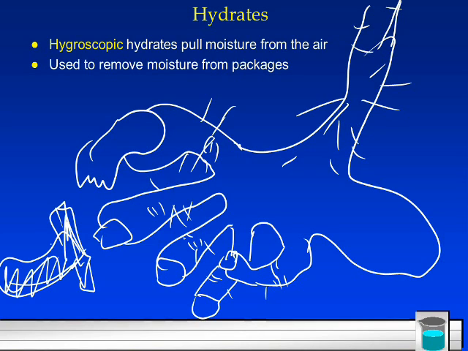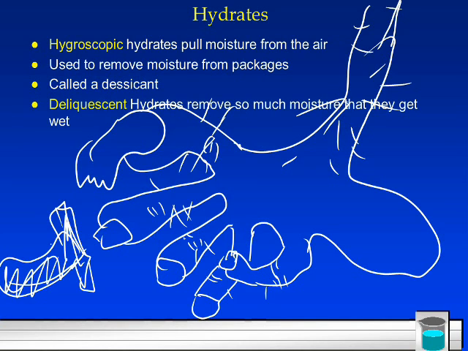You want to put in that moisture packet, desiccant, that will remove moisture. So you see that a lot in stuff with like leather, and you don't want water to mess up. So it's going to suck that water from the air, and it's not going to ruin your new shoes or your vitamins or anything. Deliquescent hydrates will move so much moisture that they get wet themselves.